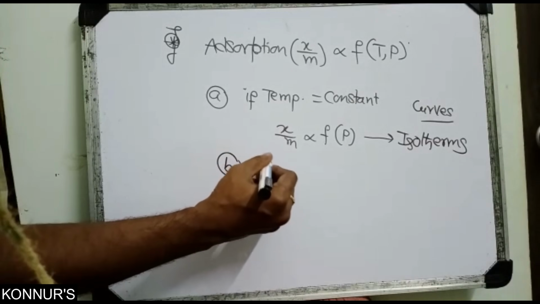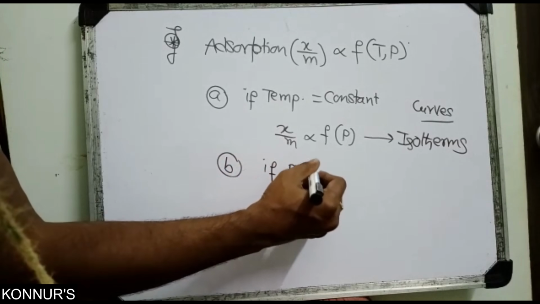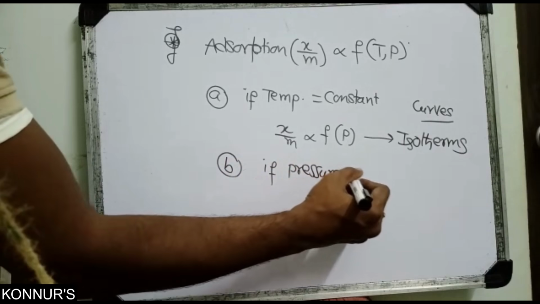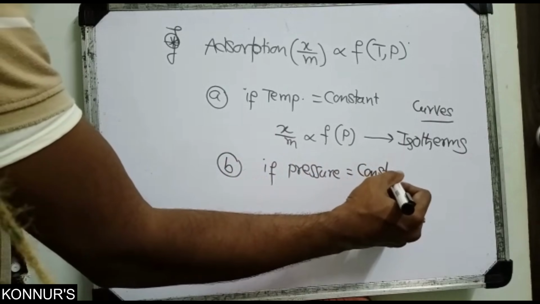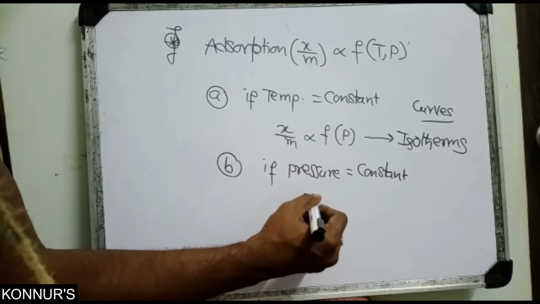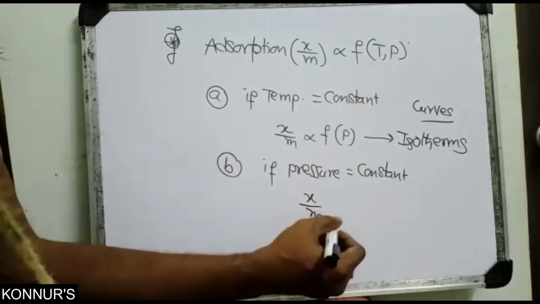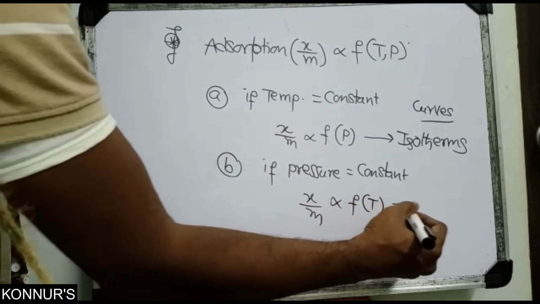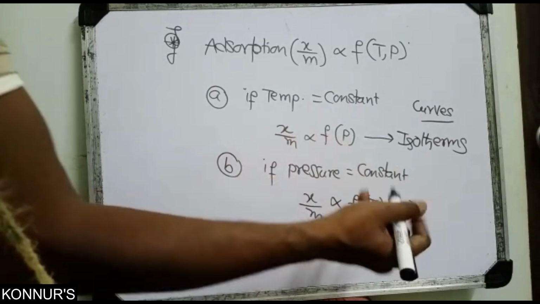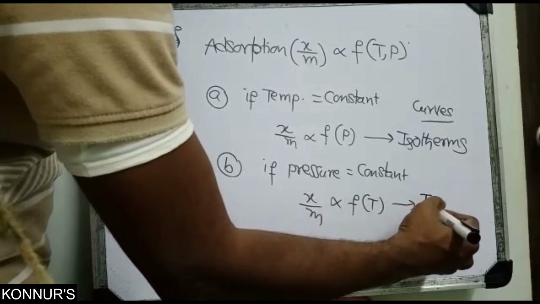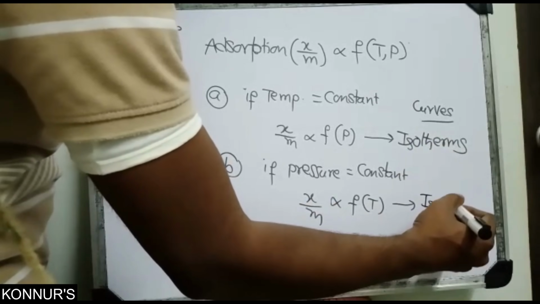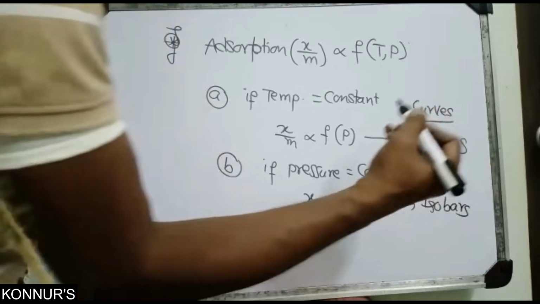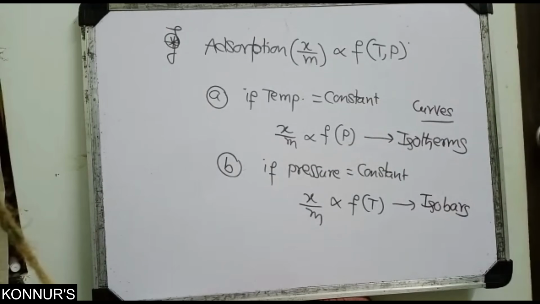Next, if pressure is constant, then what happens? The x by m adsorption value is directly proportional to a function of temperature. Pressure means bar; constant means the same. These curves you call as isobars. So here, only isotherms are important.